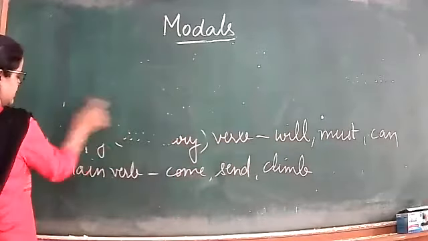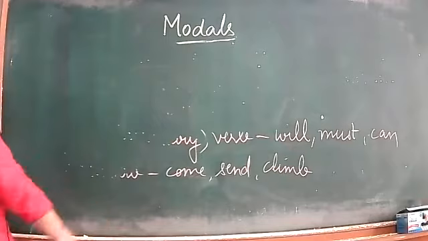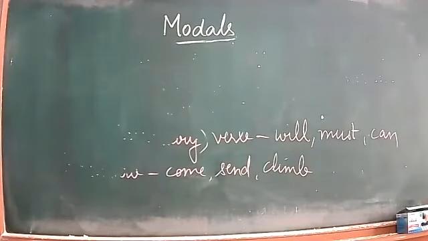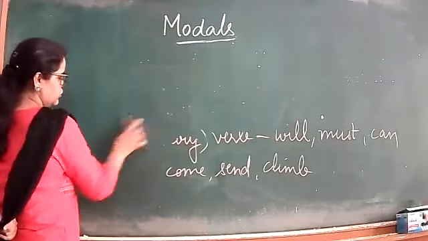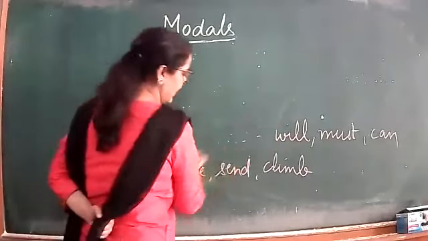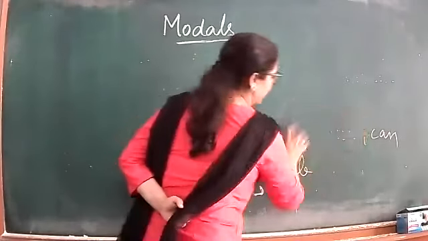So the first one is, this time we'll do grouping wise. We will make the groups of models and we'll do group wise. So in the first group, I have placed can and could. Can and could.